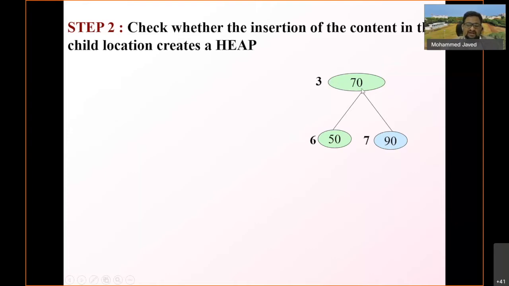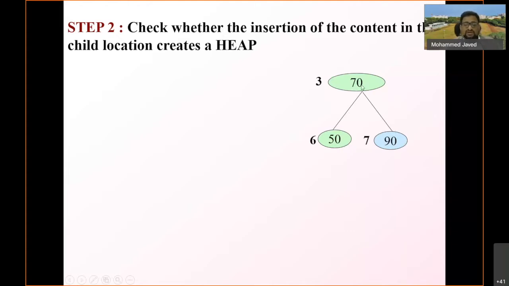The child which I have inserted, the value 90, is greater than the parent value. So this violates the definition of the max heap. So I have to swap these elements.